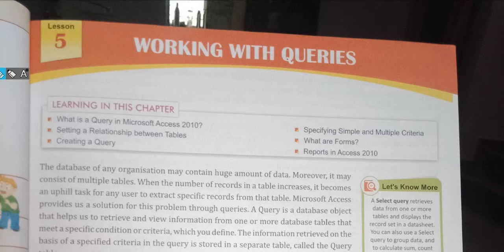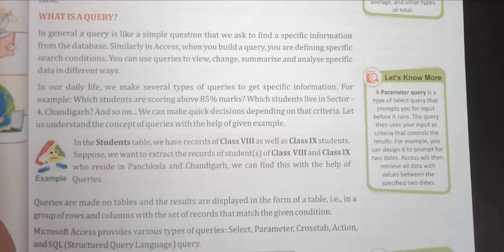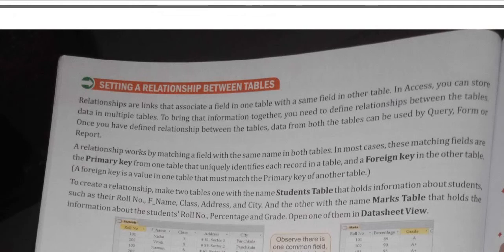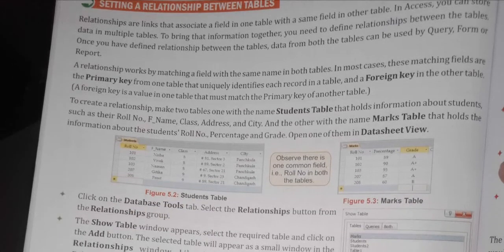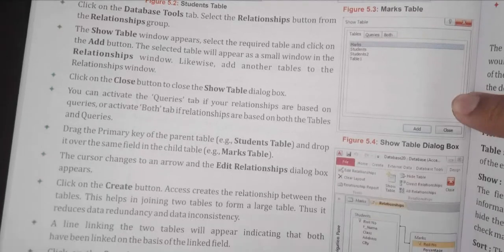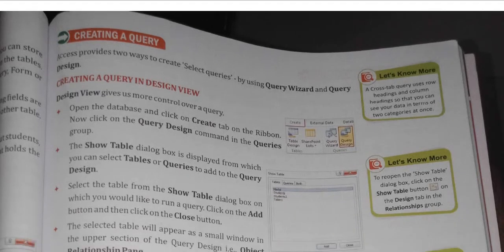In the last class we have already seen how to access or retrieve particular information and how to write a query. We have seen what a query is, and how to form a relationship between two tables. We have also seen how to create a query. In the Create tab, we have two options, right?